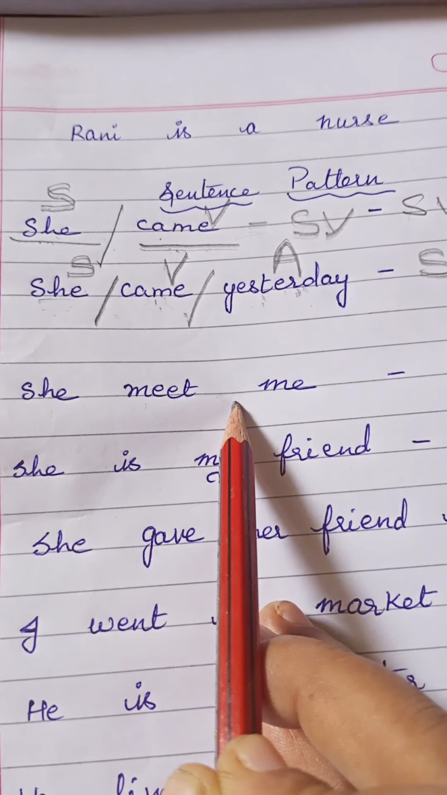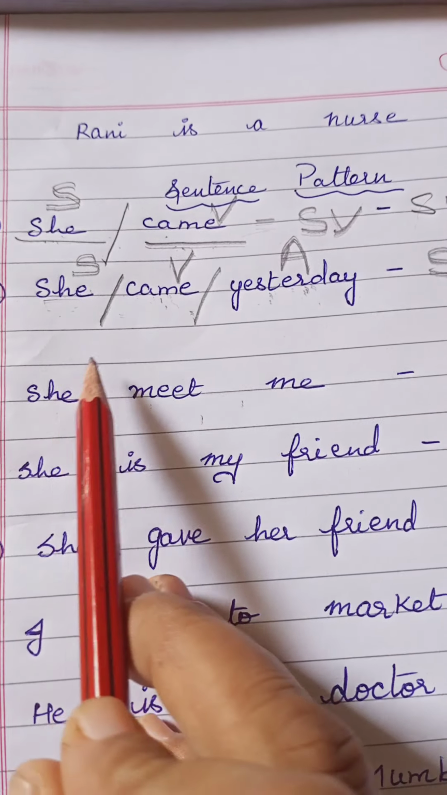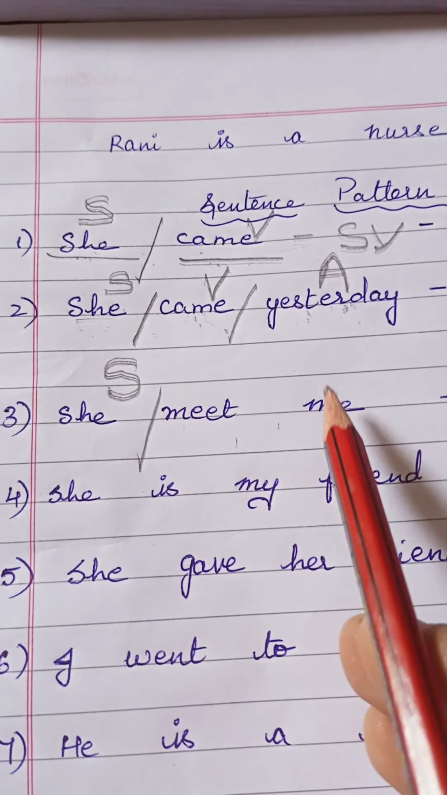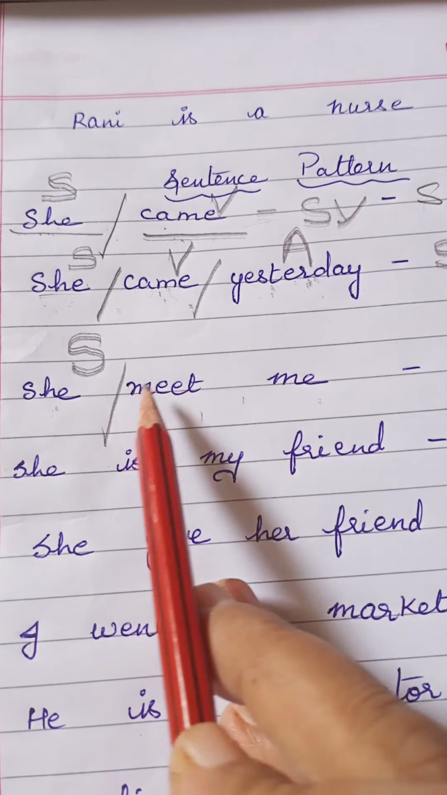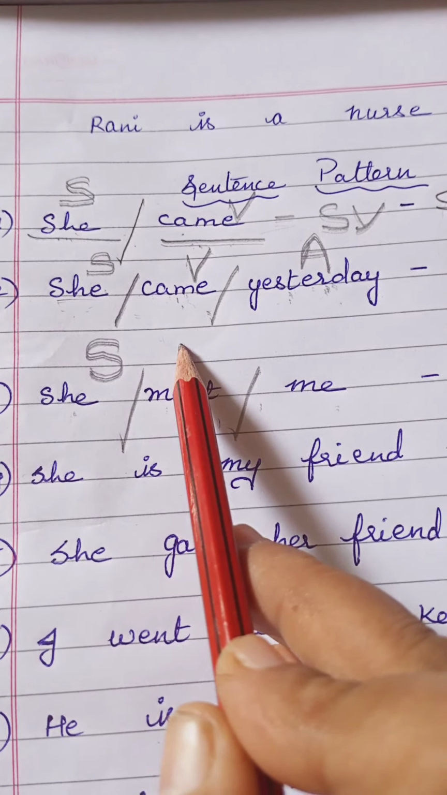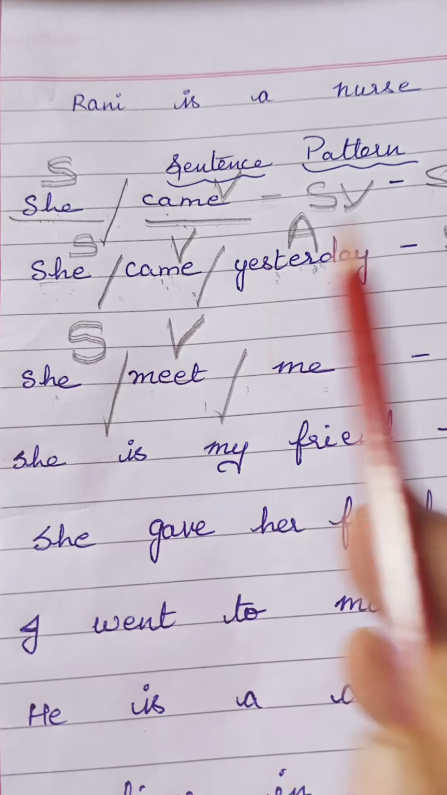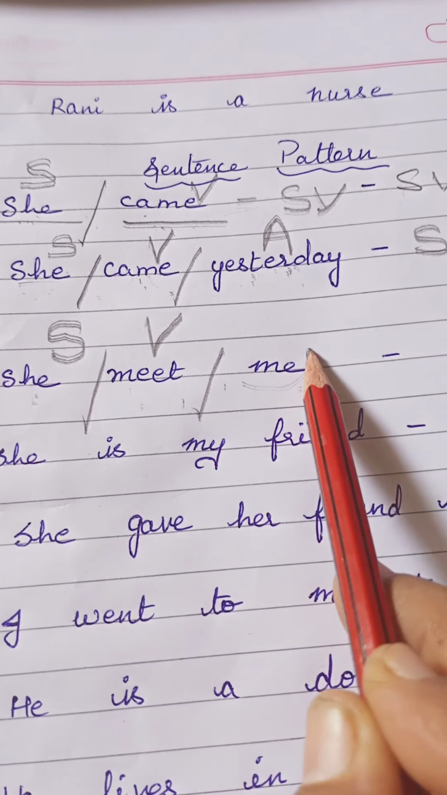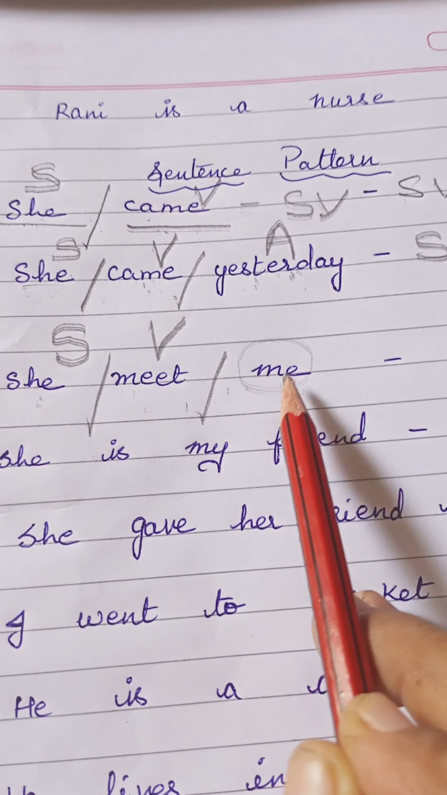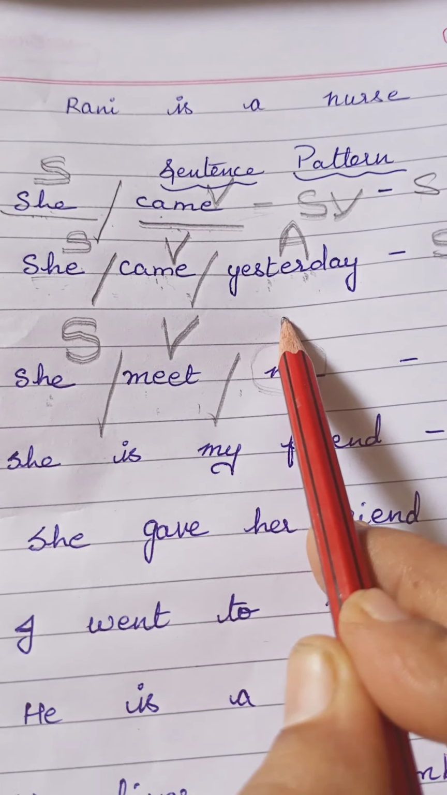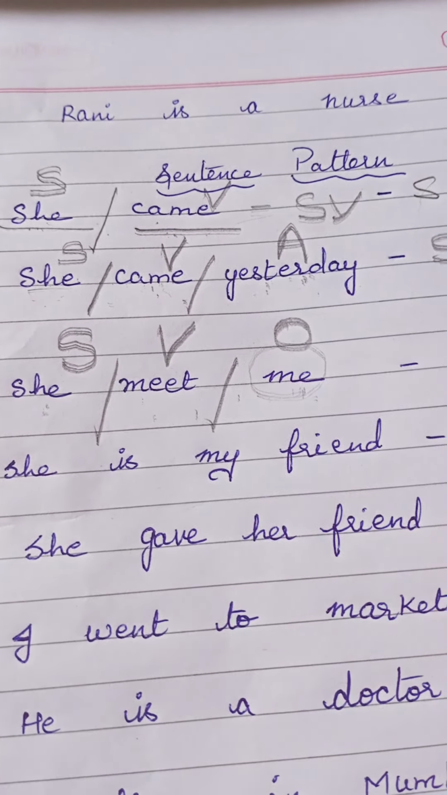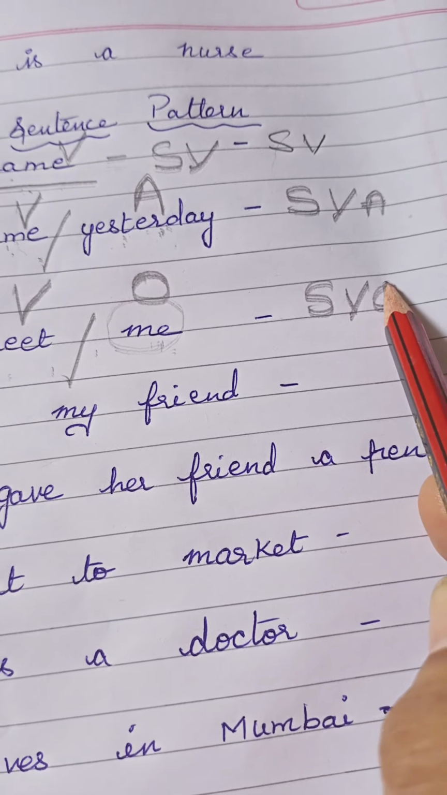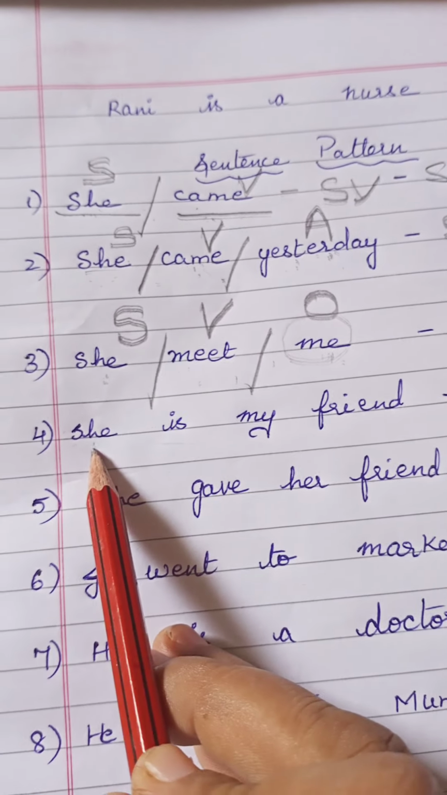And then the third sentence. She met me. Here, who is doing the work? She is doing the work, so she comes under noun. So that is S. And what did she do? She met. So it is a verb, it's an action. So let us give V. And then whom did she meet? Me. It is also a noun, but it is in the second place, so it becomes object. So we should write S, V, O. Got it?